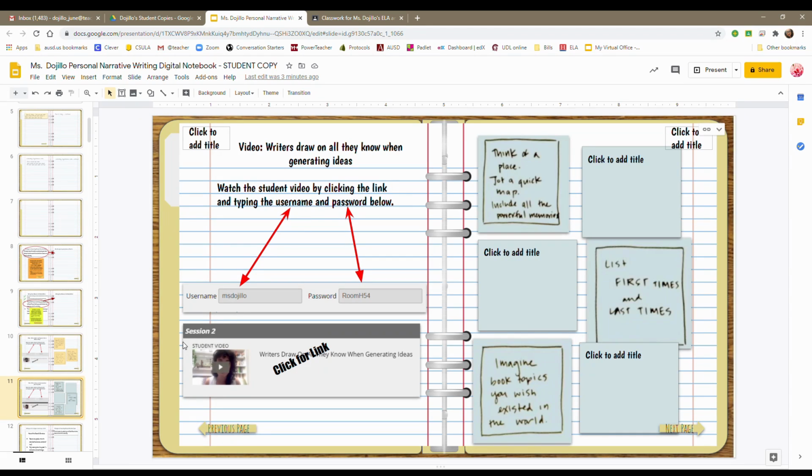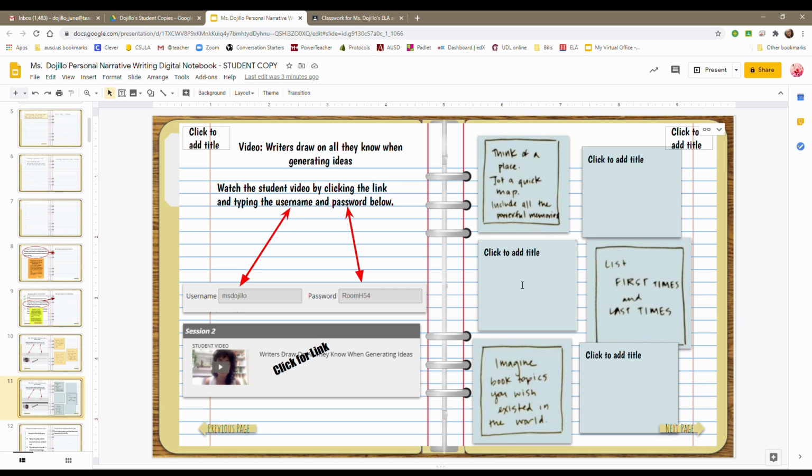And then on slide 11, there's another video for you to watch. And this is about writers draw on all they know when generating ideas. And you can use a username and password for the link that's available. And on the other side of that page are Post-its. These are the Post-its that the speaker talks about.